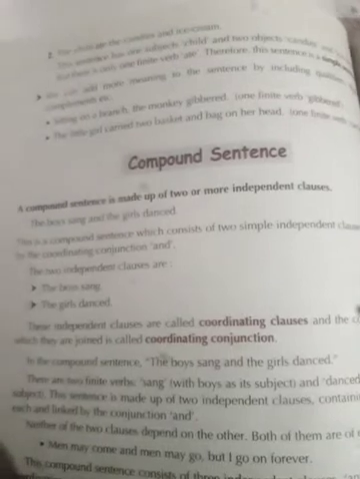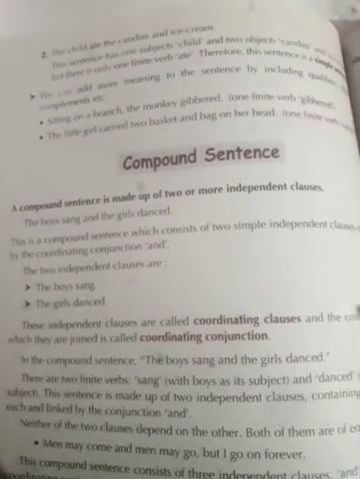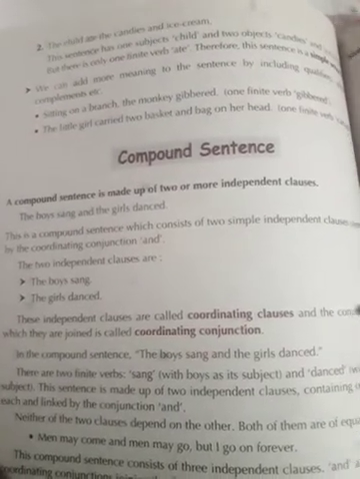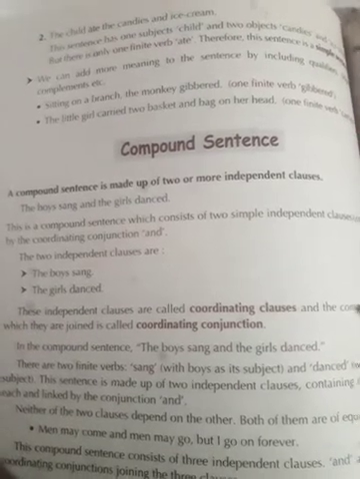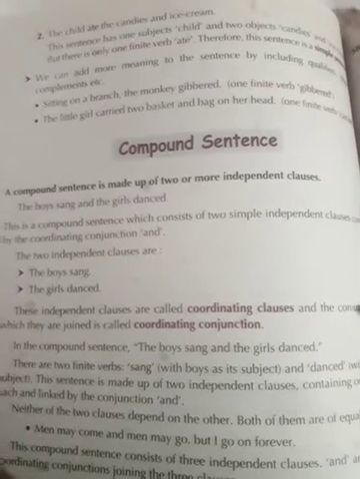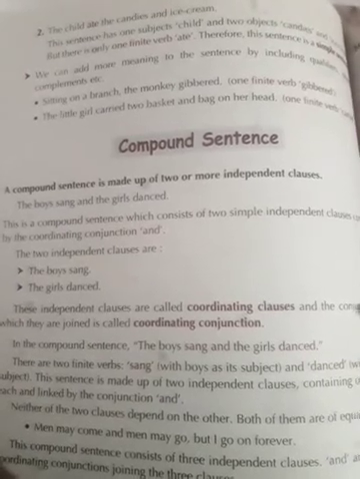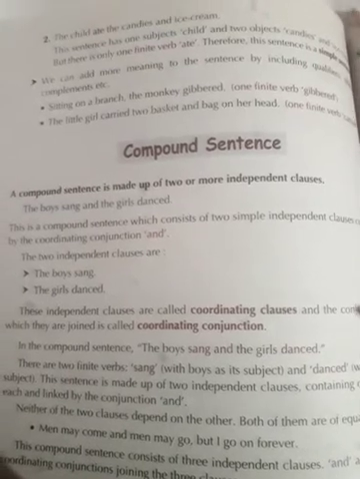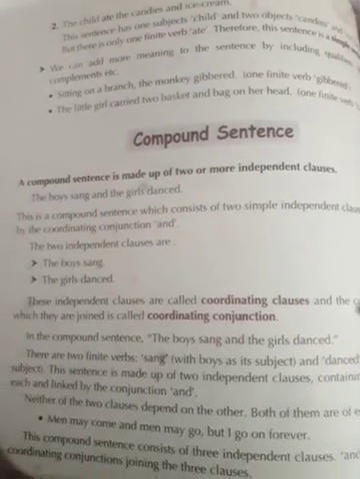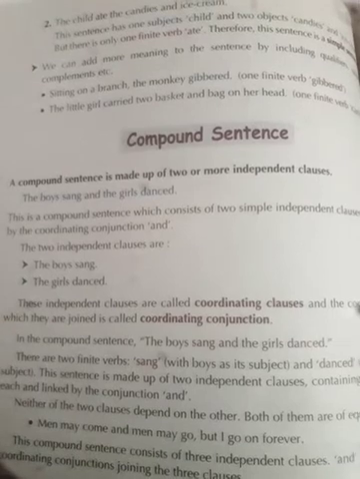And today we will read about compound sentence. A compound sentence is made up of two or more independent clauses. A compound sentence is made up of two or more independent clauses, meaning it can have two independent clauses or more than two. So for example, the boys sing and the girls danced.